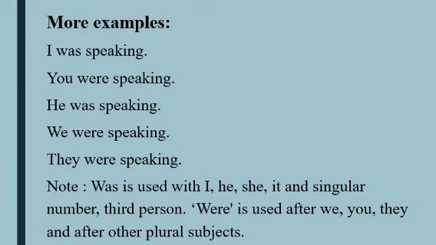And for rest of the plural subjects, we have to use were. For any types of plural subject, we have to use were, and was we will use for I, he, she, it, and singular number and third person.